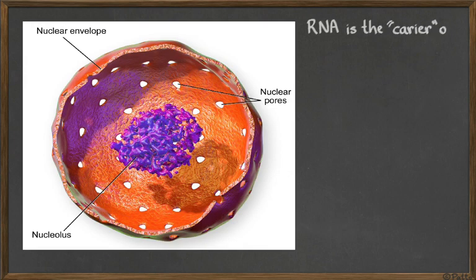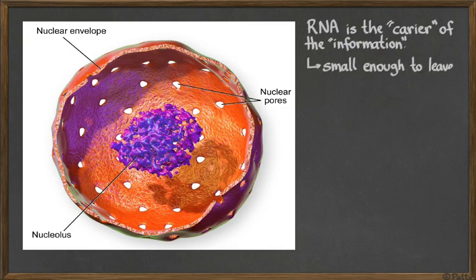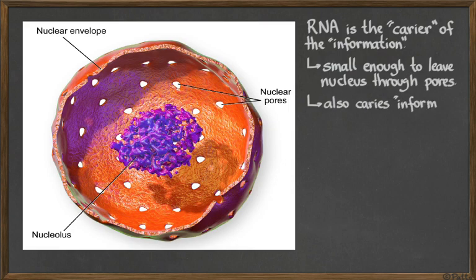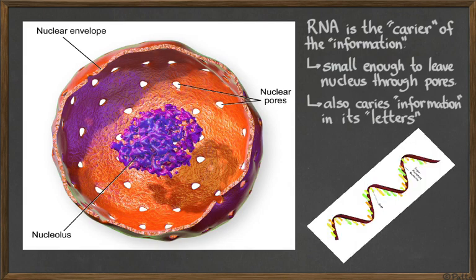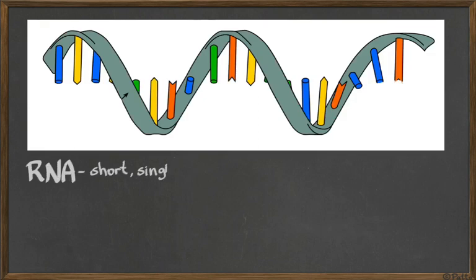So in this sense, the DNA is the carrier of the information. The RNA contains the same information as that piece of DNA, but it's a short one. It's just one single piece of information for one single protein. One protein, one piece of information, one RNA. So it's small enough to leave the nucleus through the pores, and is able to get that information into the ribosome. So the letters are going to be sending this information. So RNA: short, single-stranded, and containing information, A's, U's, C's, and G's.